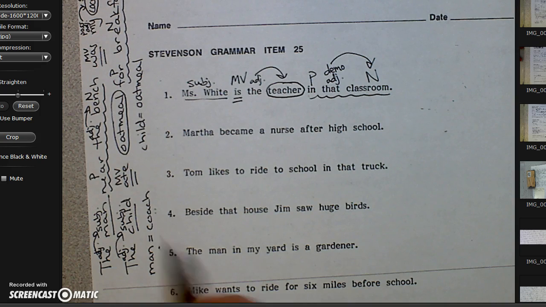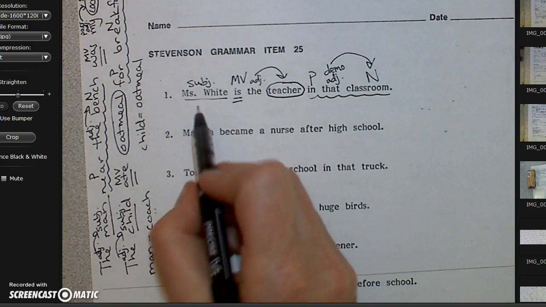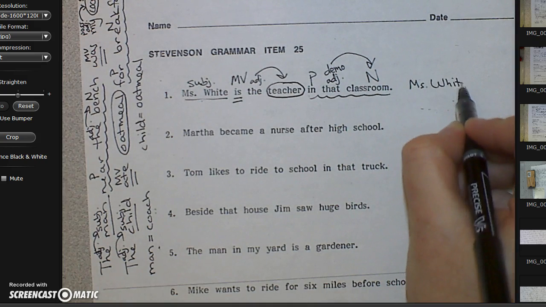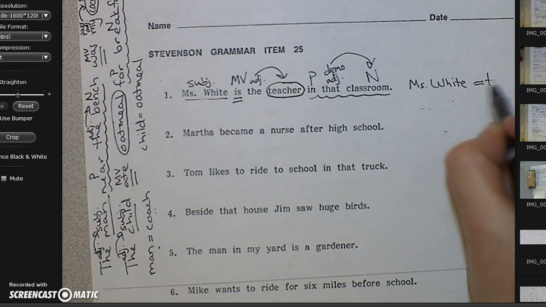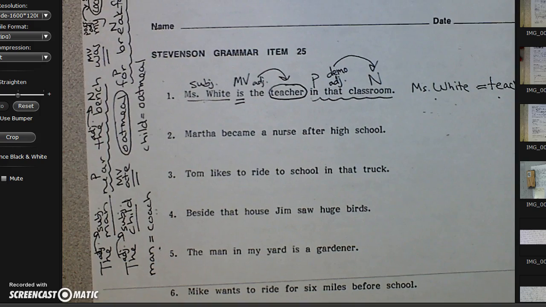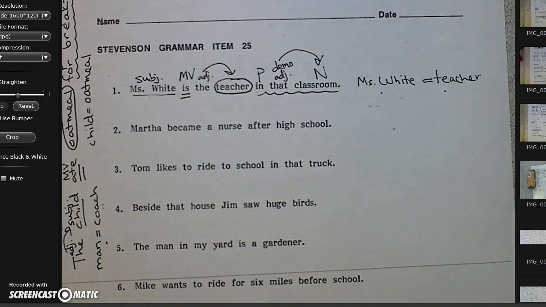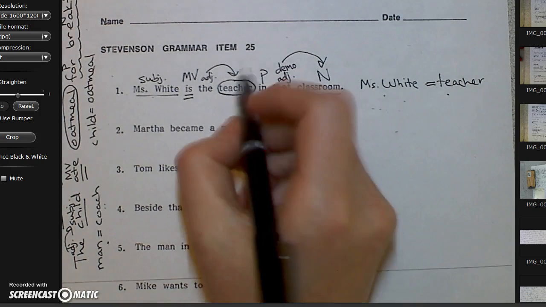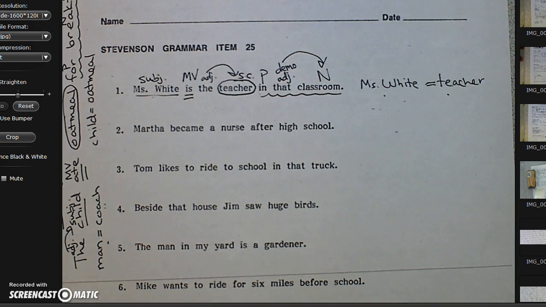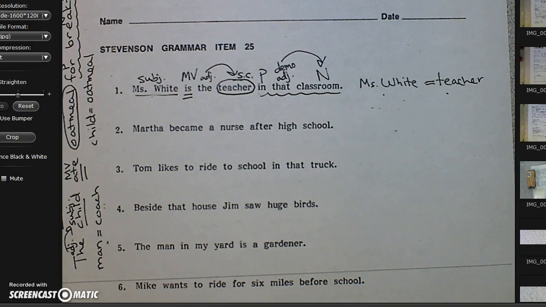So remember my strategy I did over here on the side. I'm going to take my subject, who is Miss White, and I'm going to do equals teacher. Is Miss White the teacher? Are they the same person? Yes, they are. So that means that teacher is the subject complement. It's giving more details. Who's Miss White? She's a teacher. Now we know a little bit more about her.